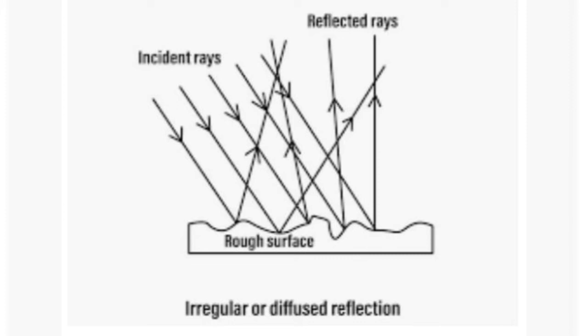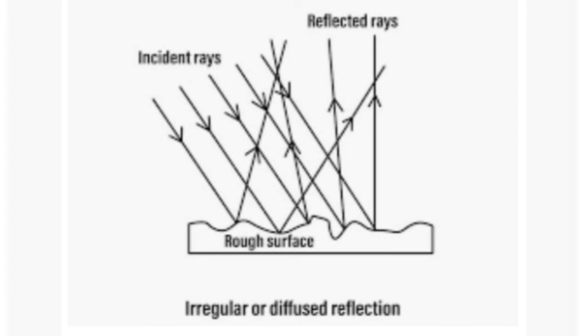Now explain how diffuse reflection happens on a rough surface. The particles of a rough surface like a sheet of paper are all facing in different directions. Due to this, the angle of incidence for all the parallel rays of light falling on a rough surface is different, and hence the angle of reflection for all the rays of light is also different. Since the angles of incidence and reflection differ, the parallel rays of light falling on a rough surface go in different directions.